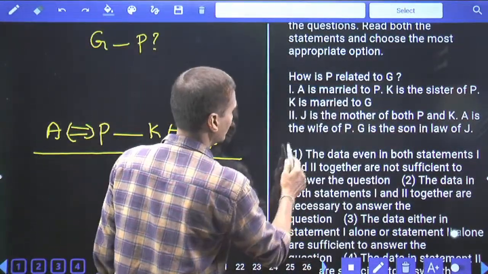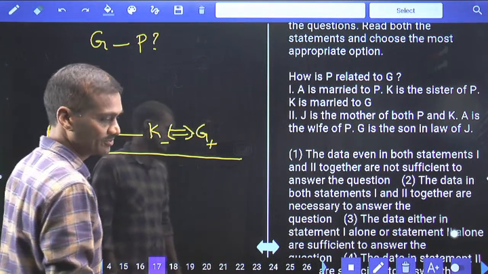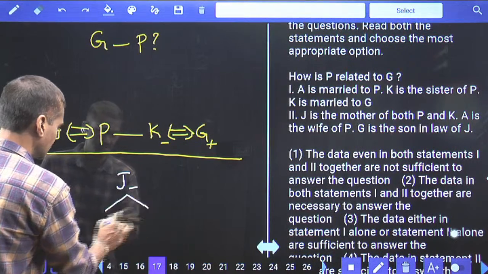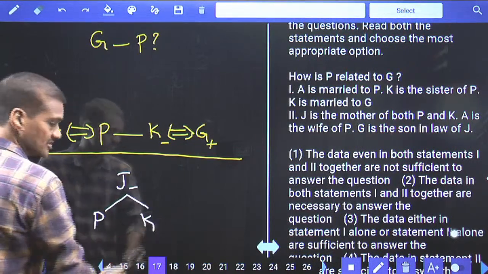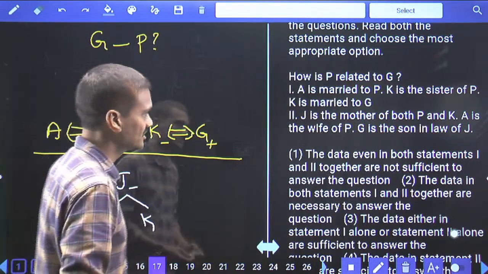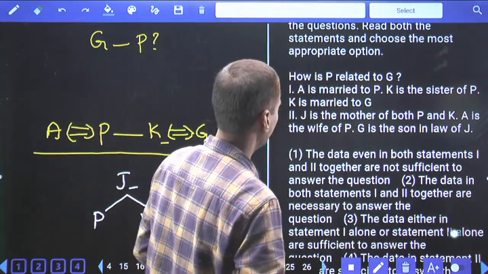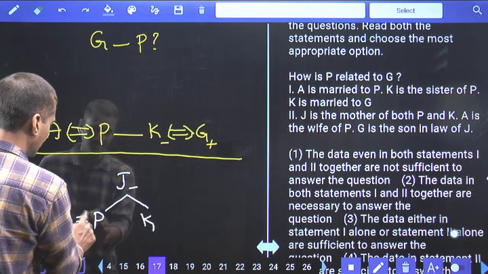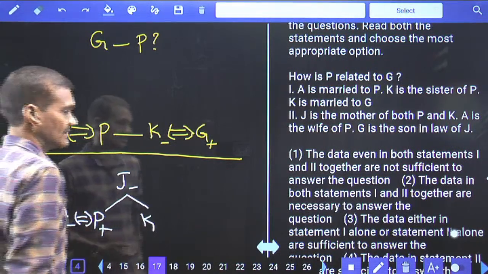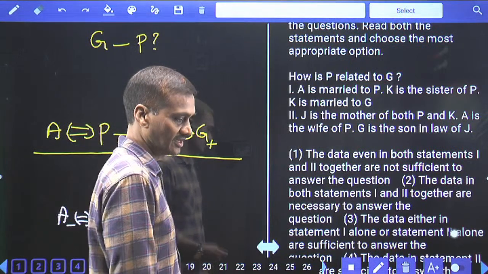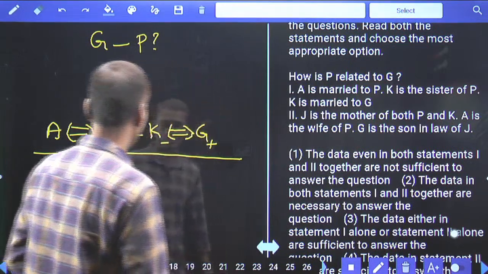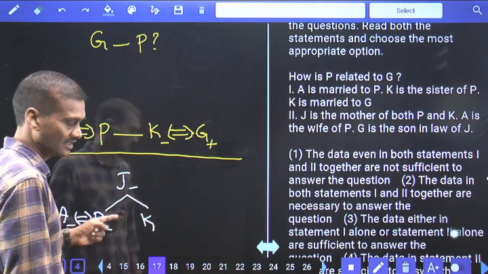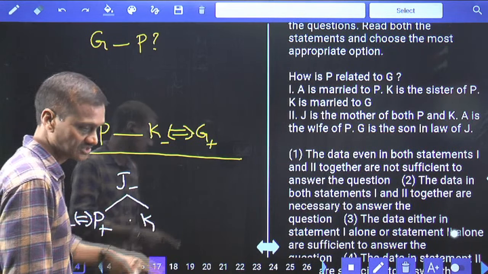Now with the help of 2 alone, J is the mother of both P and K. As J is the mother of both P and K, tell me how to represent this. J is the mother of both these two persons, P and K. P and K are siblings to each other. A is the wife of P. As A is the wife of P, A is a female and P is a male. And the next one is G is the son-in-law of J. Son-in-law means J's daughter's husband.